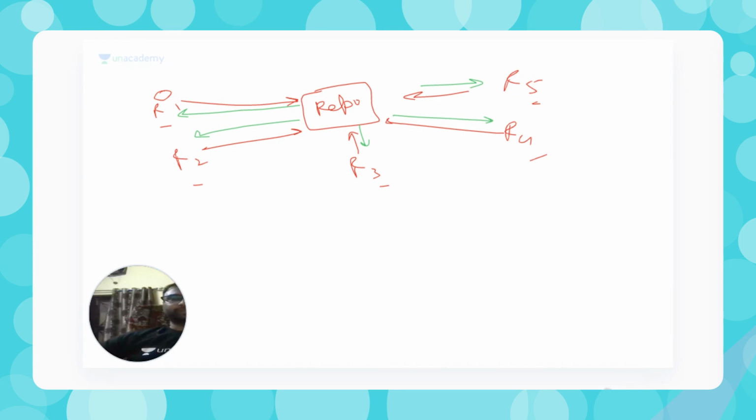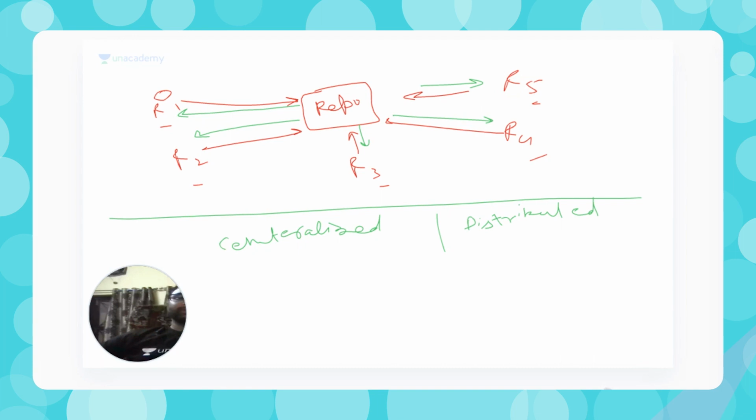Let's talk about what types of version control systems are present. Mainly there are two types of version control. One is centralized, and the other is decentralized, or maybe you can call it distributed. So what happens in centralized means